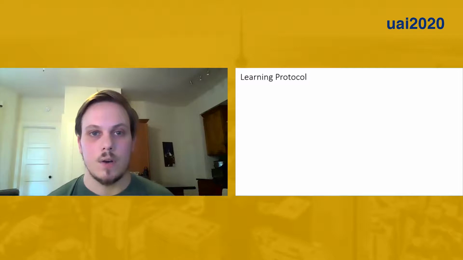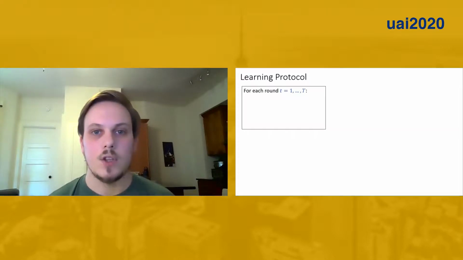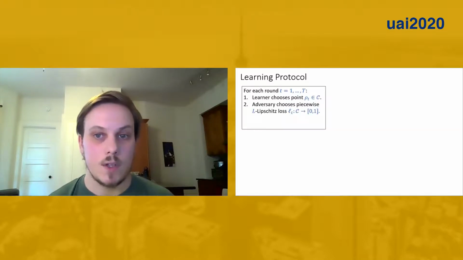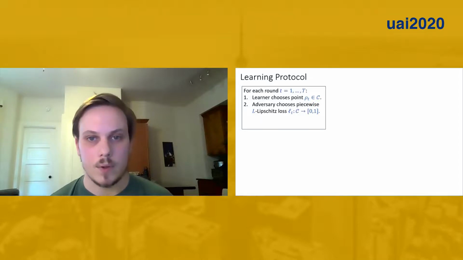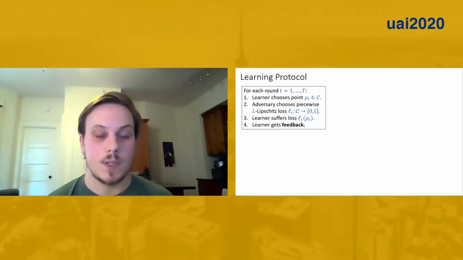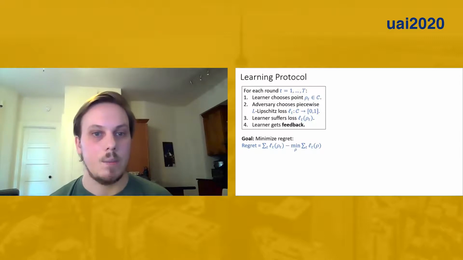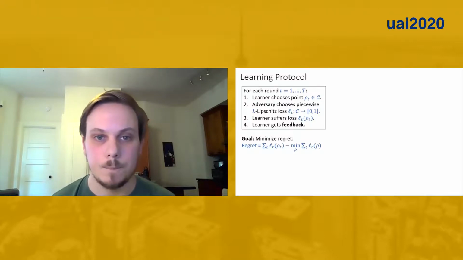Okay, so next I'd like to be a little bit more formal about the learning protocol that we study. So we imagine a game between the learner and an adversary that takes place over t rounds. On each round, the learner chooses a parameter from a d-dimensional parameter set C. The adversary chooses a piecewise Lipschitz loss function mapping parameters to losses. The learner suffers the loss of the parameters that they chose, and then they receive some feedback about the loss function, which I'll come back to in a second. In these types of problems, the goal of the learner is to minimize their regret, which is the difference in their cumulative loss compared to the best fixed parameter in hindsight.